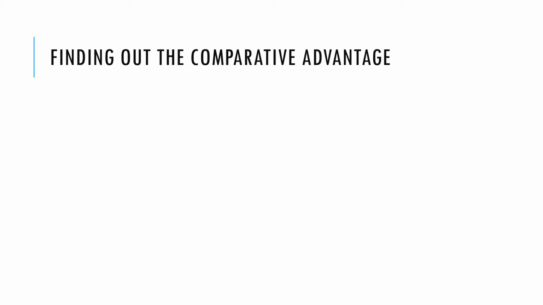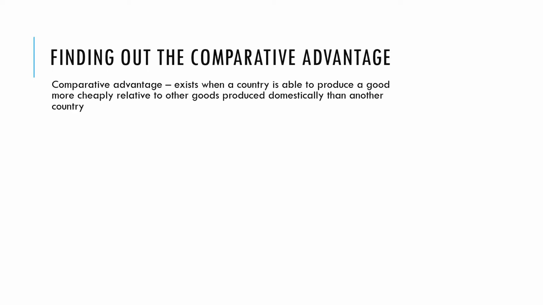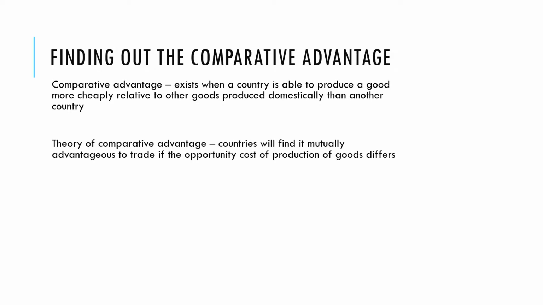Now we're going to find out which country has a comparative advantage in the production of a good or service. A reminder: comparative advantage exists when a country is able to produce a good more cheaply, relative to other goods produced domestically, in comparison to another country. Countries will still find it mutually advantageous to trade if the opportunity cost of production differs.